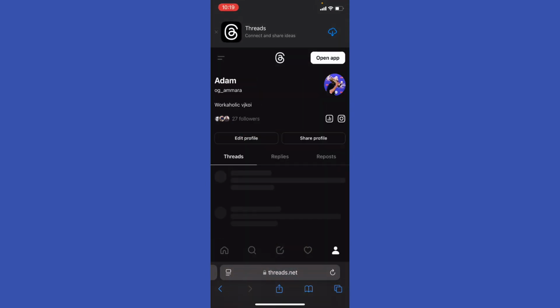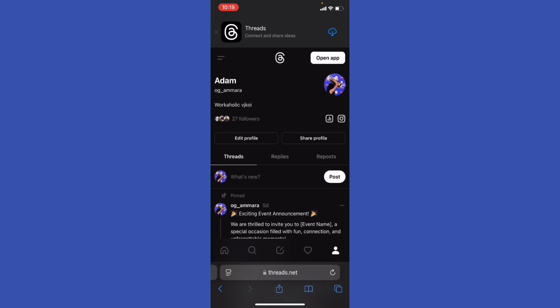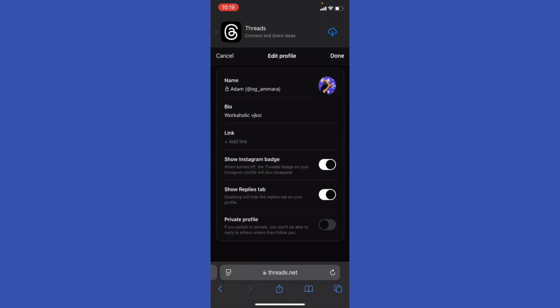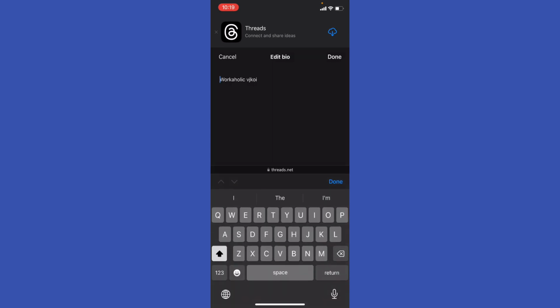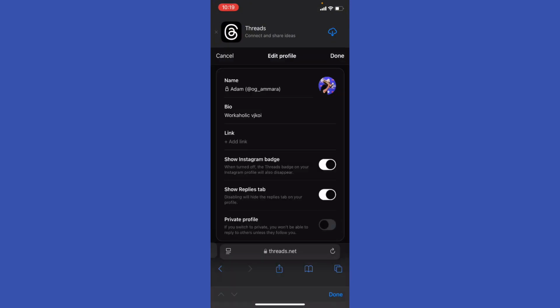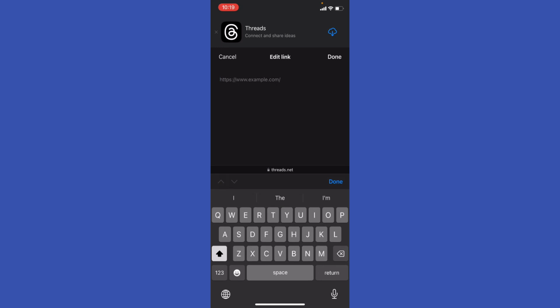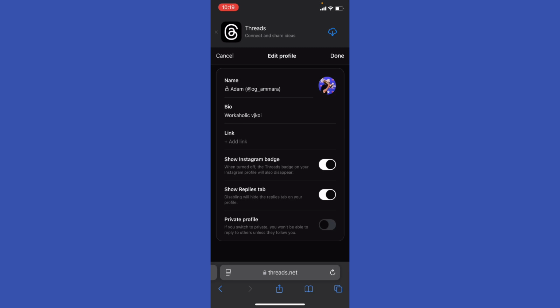Make sure that you click your profile at the bottom right, whether you're using the app or website, and click edit profile. Make sure that you add the proper Instagram photo or a high quality logo, and write a compelling bio that explains who you are and what your brand or products are all about. And do not forget to include links to your product page or website in your bio so followers can easily make a purchase.